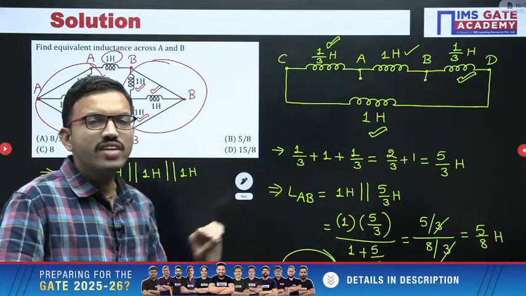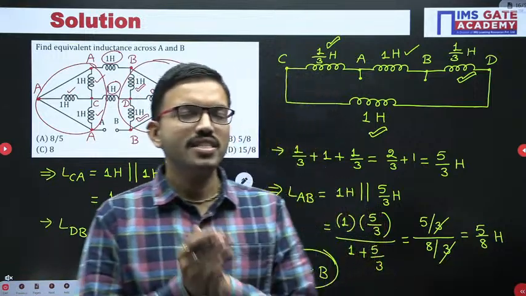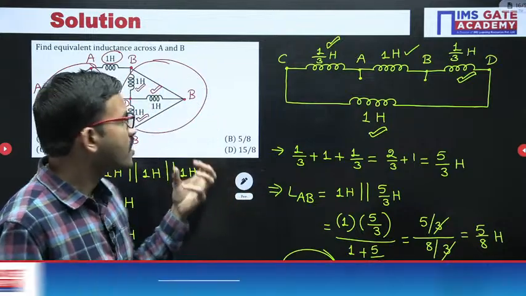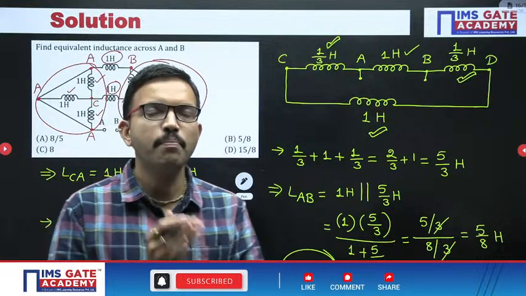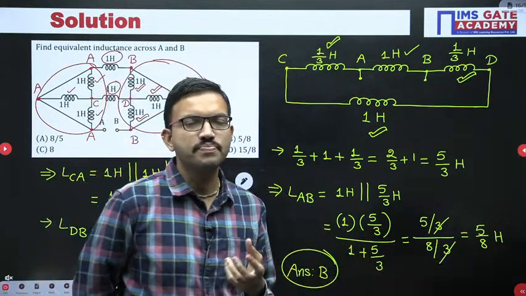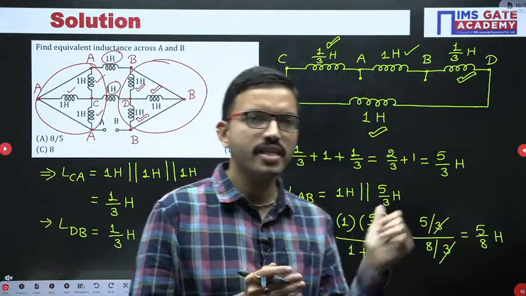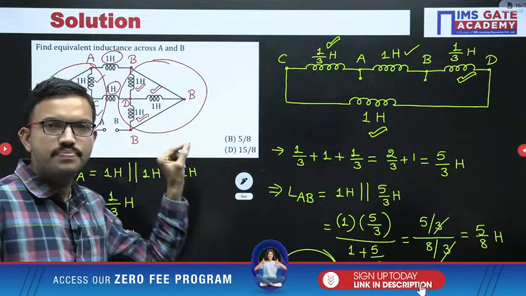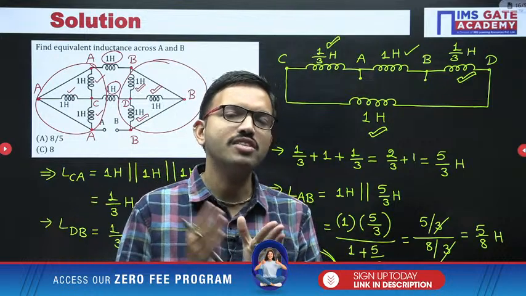So in this way, regarding the network theory questions, whatever the given network or circuit is there, you should visualize. Once you catch how the elements are connected, whether in series or parallel. Initially you may not get the clue whether the elements are connected in series or parallel. Suppose in some circuit or network like this, just put the labeling on the nodes. Once you put the labeling, after that you are getting a clue.